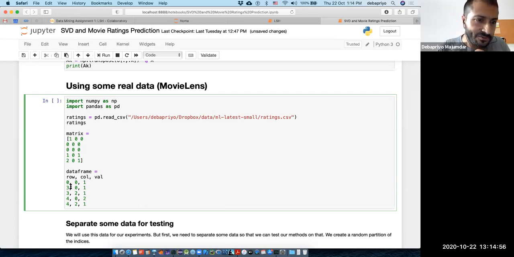Now here, if you see the unique rows, you have only 3 of them, because the rows which have nothing, the data frame doesn't store them. You shouldn't actually take the unique rows, you should take the maximum value of the row. That is your matrix dimension.